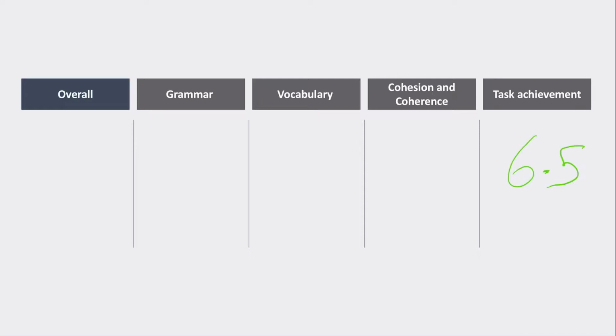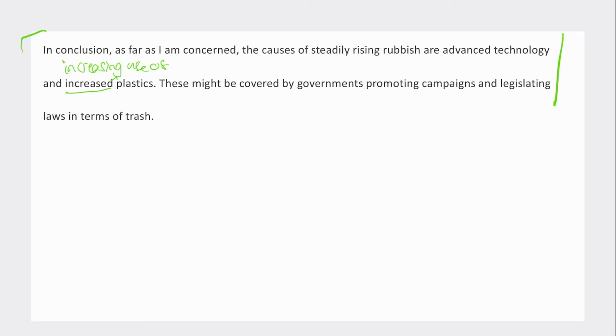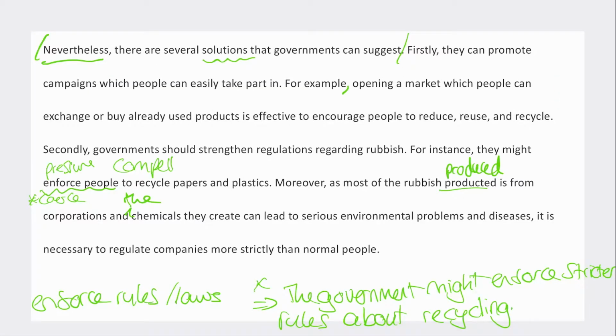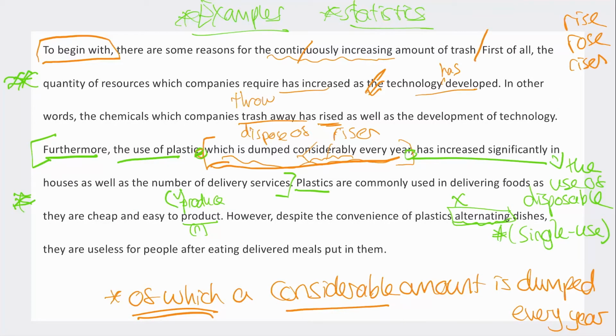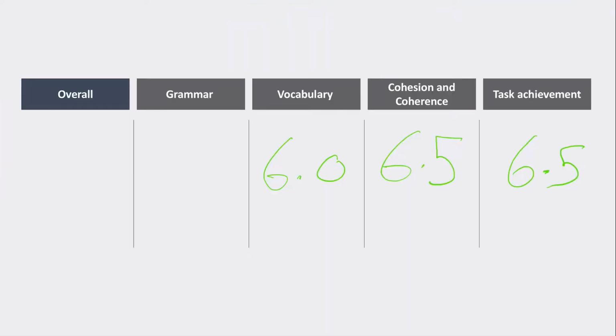Cohesion and coherence, it was pretty logical. Stuff was linked together pretty coherently. So I'd probably give it 6.5. Vocabulary, they did try with the vocabulary. There were a couple of mistakes and errors in the vocabulary. So probably a 6. Grammar, there were some sort of errors in some of the grammar, like we talked about, some incorrect use of phrases there. 1 or 2 odd sentences. But probably coming out at a sort of a 6.